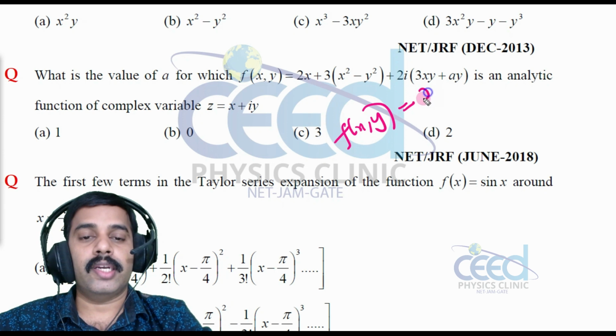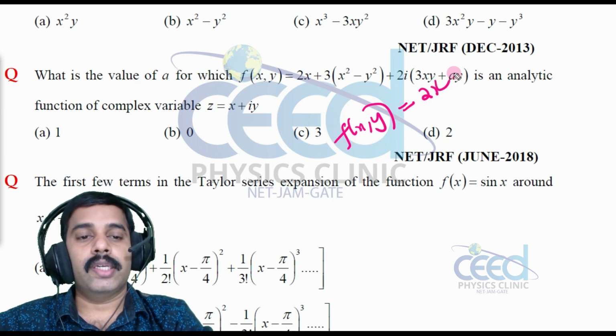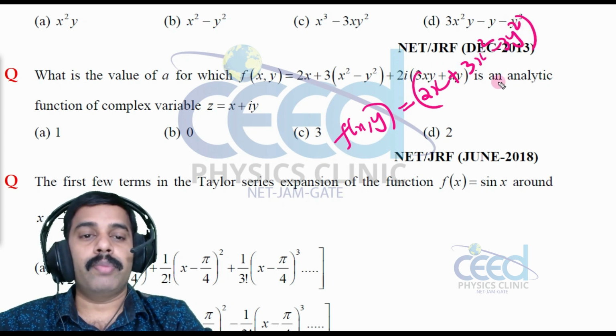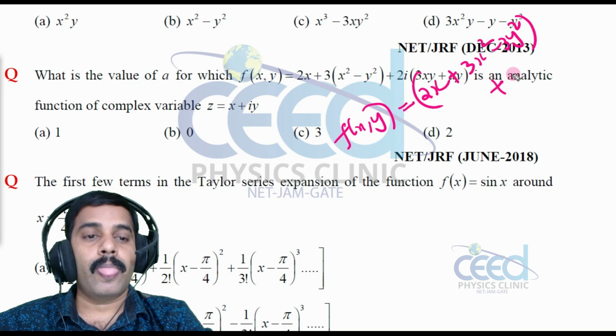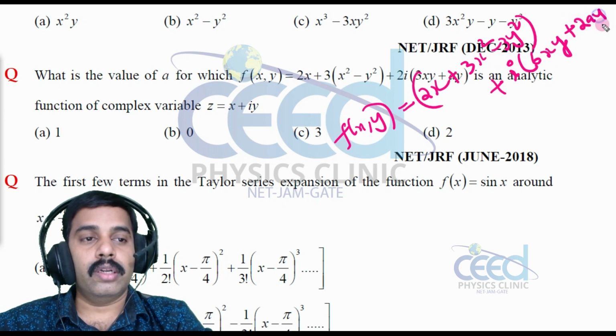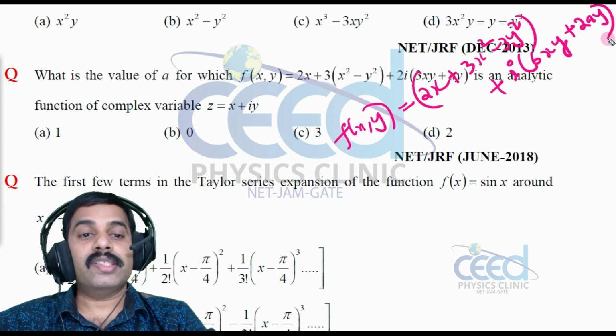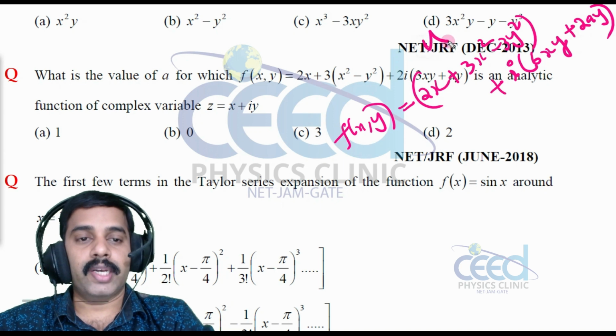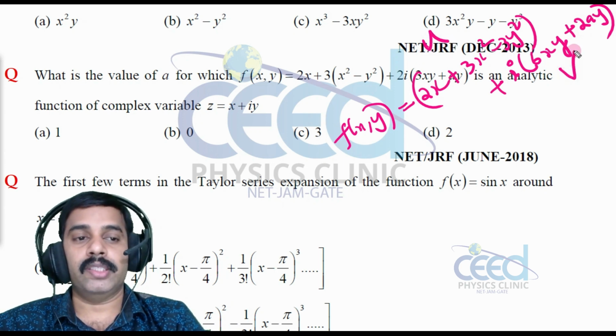Let me write the real part and imaginary part separately. The real part is 2x plus 3x square minus 3y square, and the imaginary part is i into (6xy plus 2ay), right? So if it is analytic, this is my real part u and this is my imaginary part v.